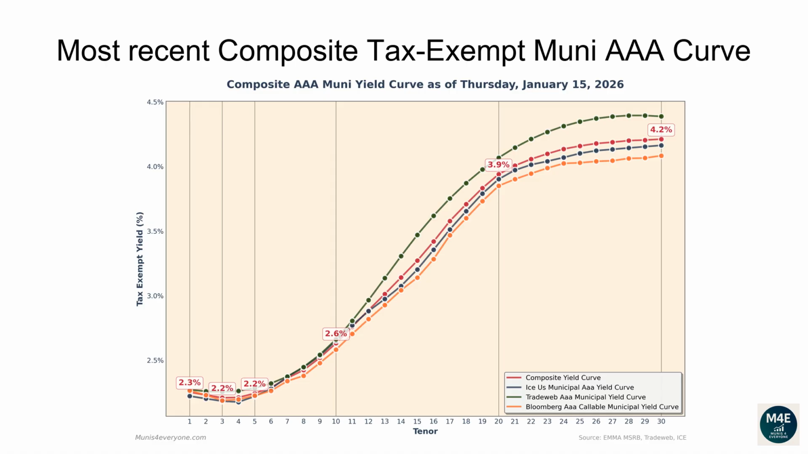The one-year composite tax-exempt yield is 2.25%. The two-year yield is 2.23%. The three-year yield is 2.21%. The 5-year yield is 2.24%. The 10-year yield is 2.63%. The 20-year yield is 3.94%. The 30-year yield is 4.21%.